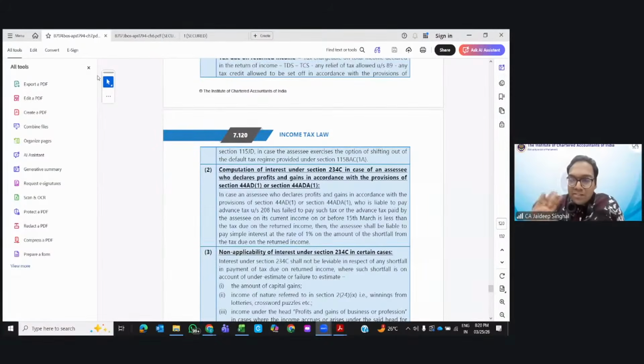That concept has come in Finance Act 2026 only. Ideally, that is applicable for assessment year 26-27, but that is not in your exams, because Finance Act 26 is not coming in your exams. So as per your exams, in case of loss you cannot update the return. Next.